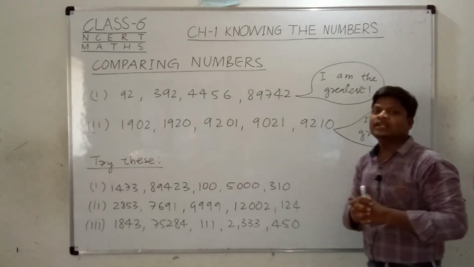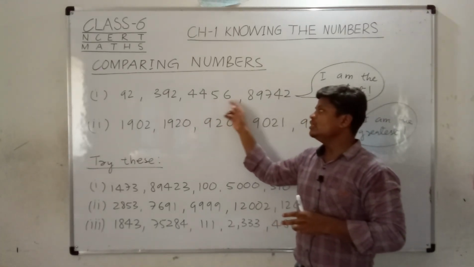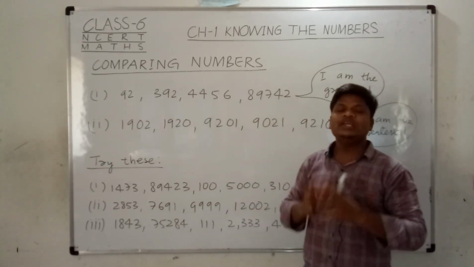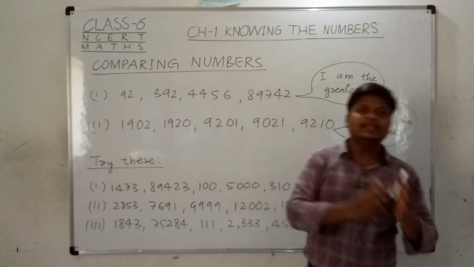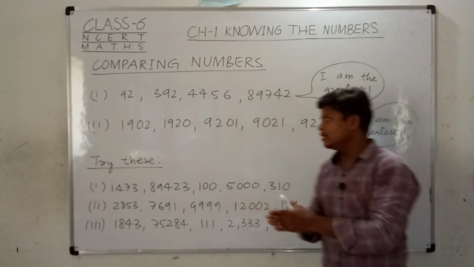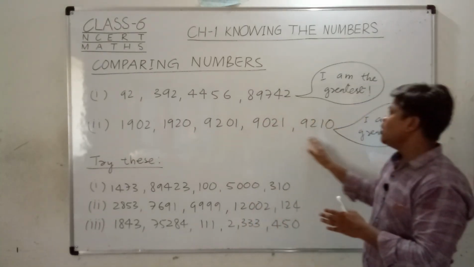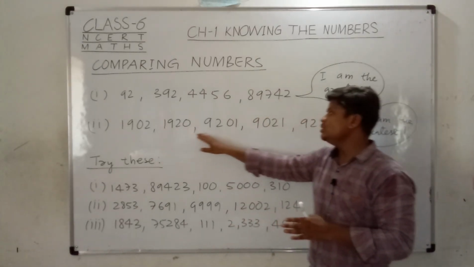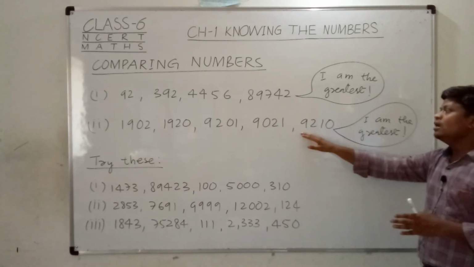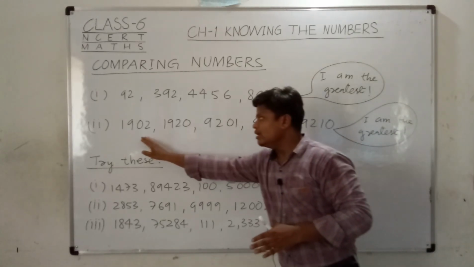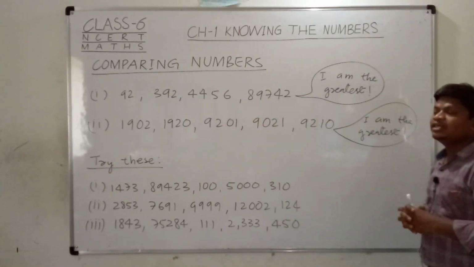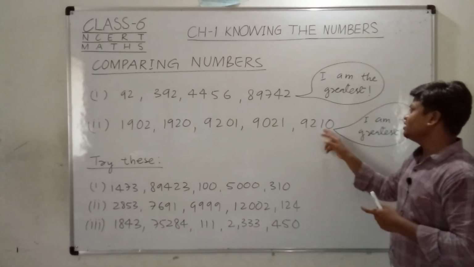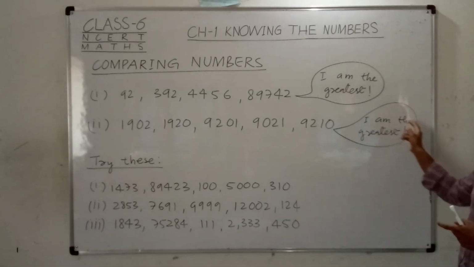So how can we compare the numbers? We can see the number of digits in the number, or we can see the magnitude of the number. So we can easily tell which is the greatest and which is the smaller number. In the second category, all the numbers have the same number of digits: 1902, 1920, 9201, 9021, 9210. These all have the same number of digits but different magnitude. This number, 9210, is the greatest number.